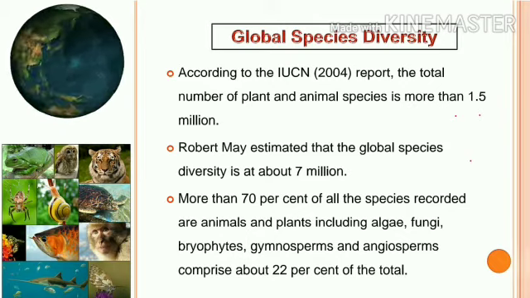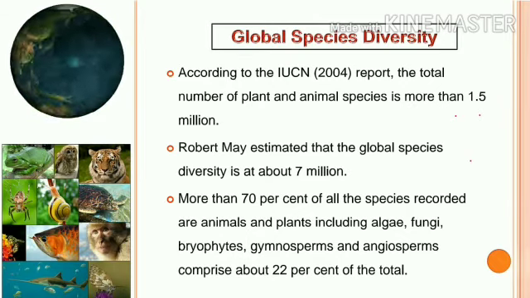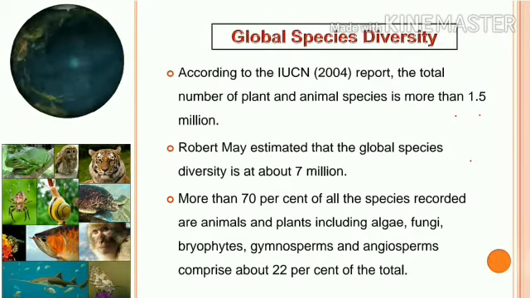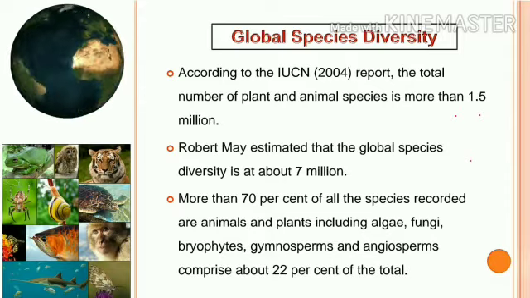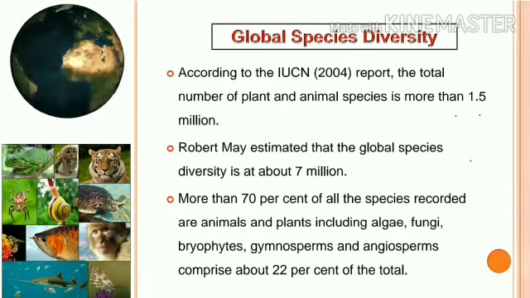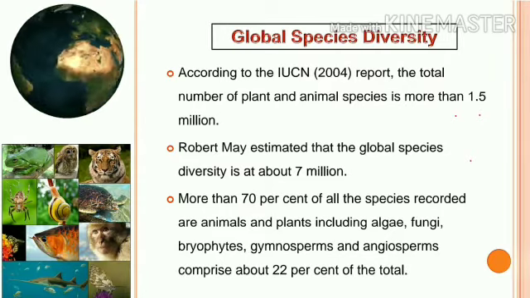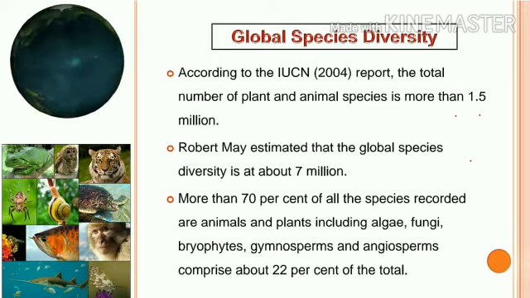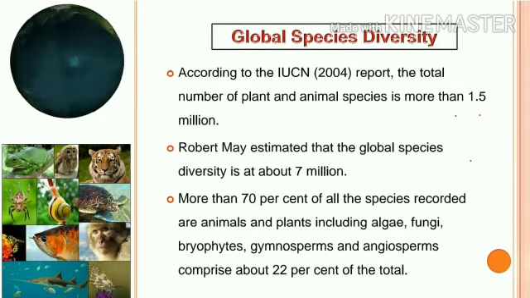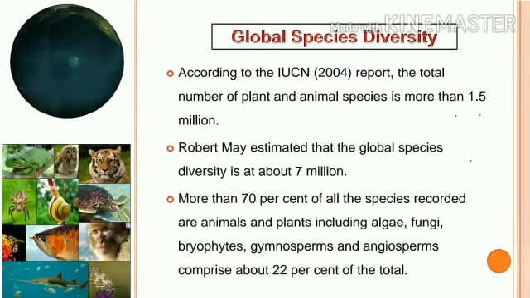Global species diversity. As the word says, global, whole earth: how are the species distributed? As you know the word meaning species, it may be a plant or an animal. When you take plants, you can say angiosperms, gymnosperms, bryophytes, algae, and so on. When you take animals, invertebrates, vertebrates, and those species, how are they distributed?